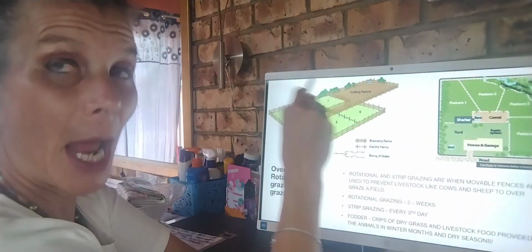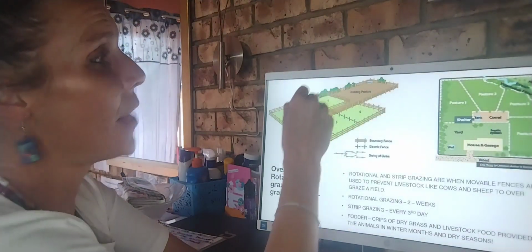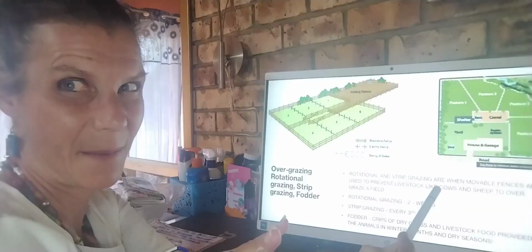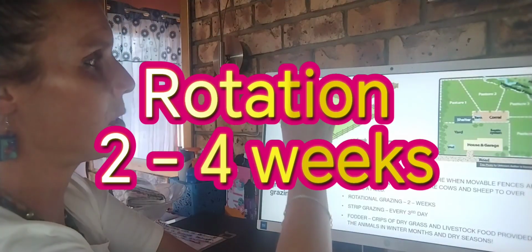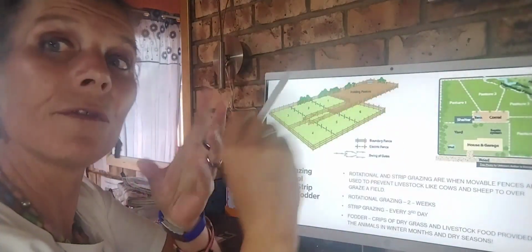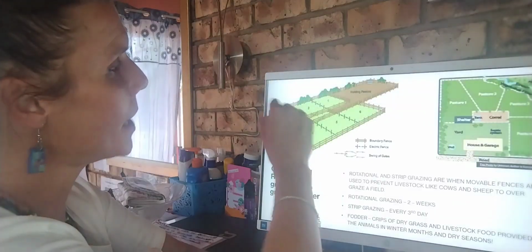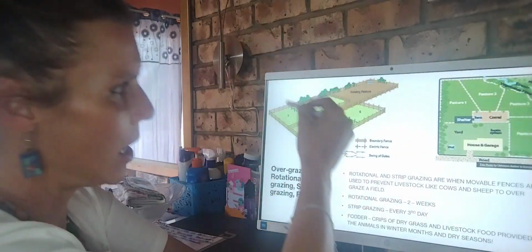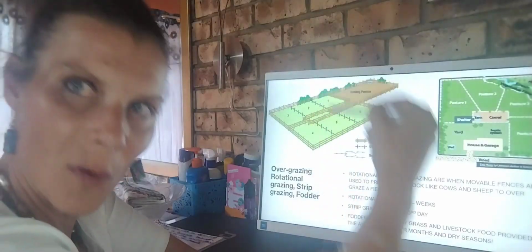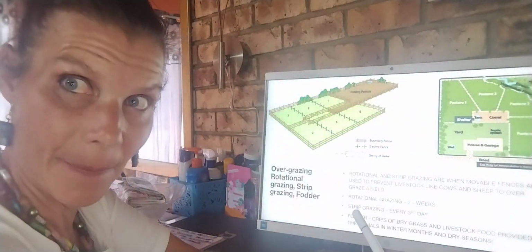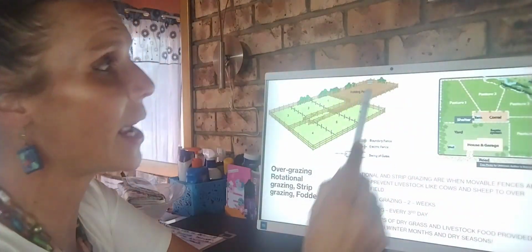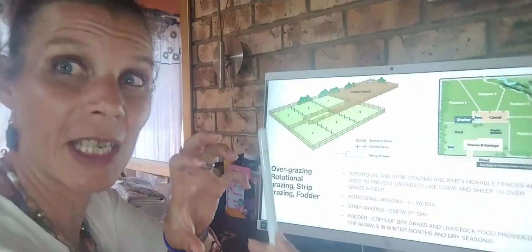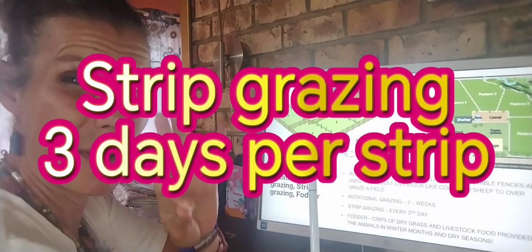Now rotational grazing means they can graze here for 2 to 4 weeks. And then you move them to block 2 for 2 to 4 weeks, then to block 3 for 2 to 4 weeks, allowing the last blocks to recover. Strip grazing, however, uses the same method but in a shorter time, only a maximum of 3 days.